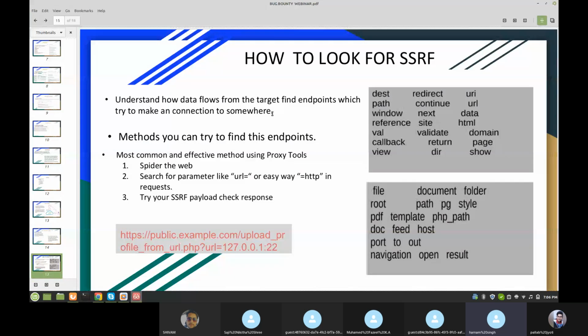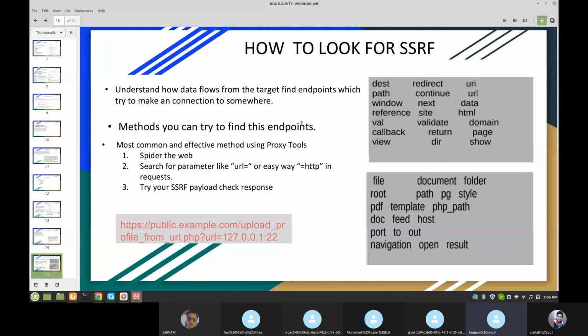Understand how data flows from the target, and find endpoints which try to make a connection somewhere. First we need to find the endpoint. One method is to spider the website. Open your web application and spider the whole website. Then search for parameters like url equal to, or http equal to, in requests. Try your SSRF payload.